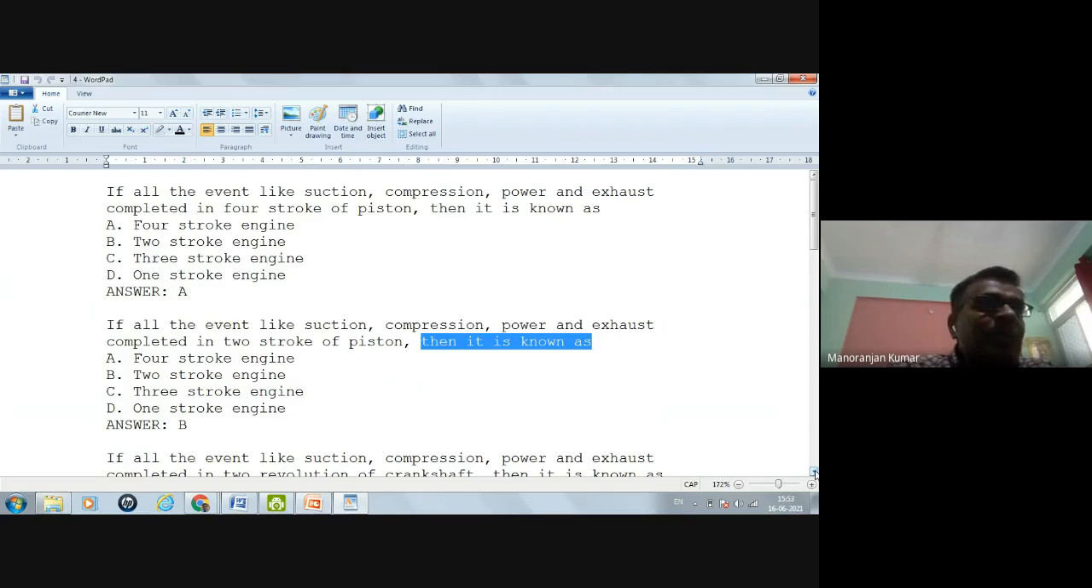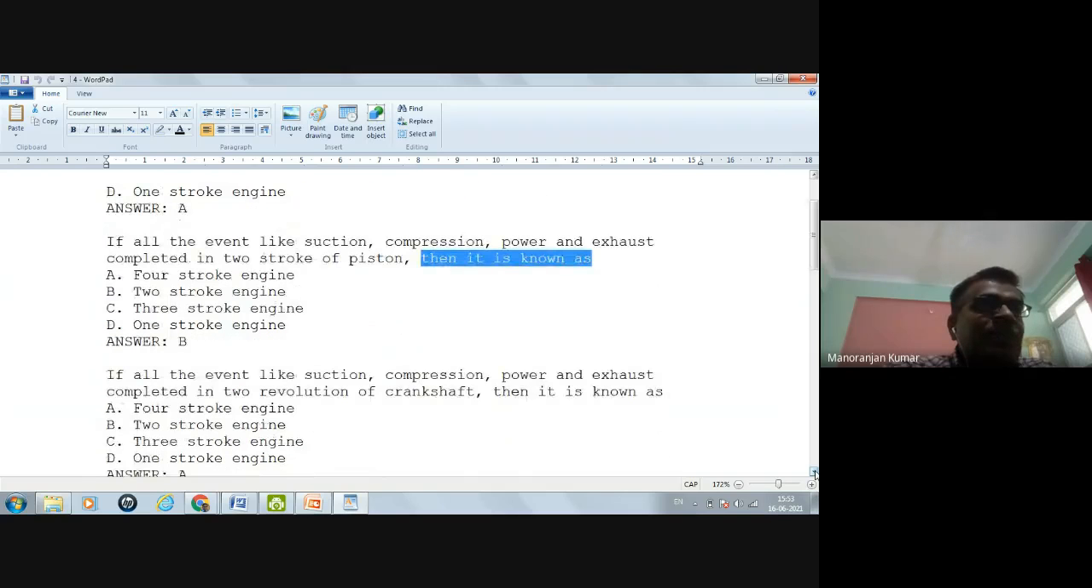If all the events like suction, compression, power, and exhaust are completed in two revolutions of the crankshaft: when the piston makes two strokes, the crankshaft will rotate only one rotation. So there are two revolutions of the crankshaft. Two revolutions means there will be four strokes of the piston. So the correct answer is four stroke engine.